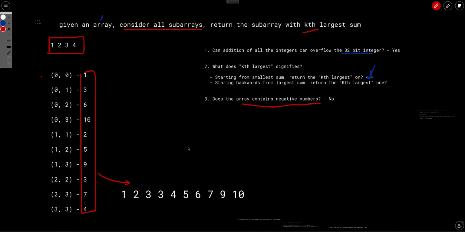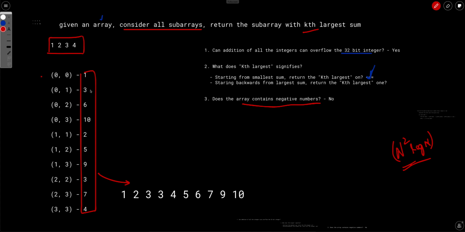So remember, the current complexity that we have looked at is n square log n. We will see how much better we can do from this complexity. Now the idea is, we have to do better than n square.